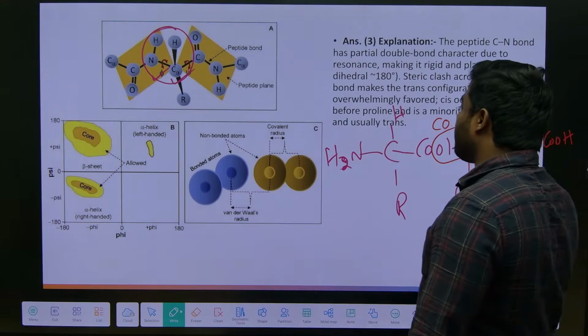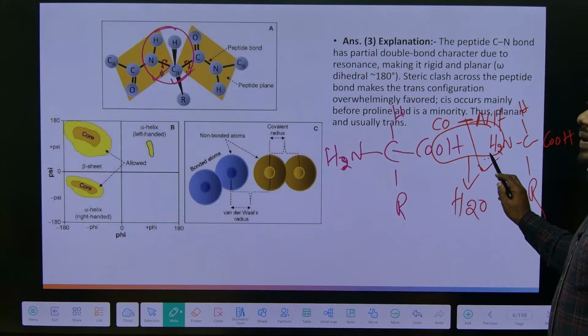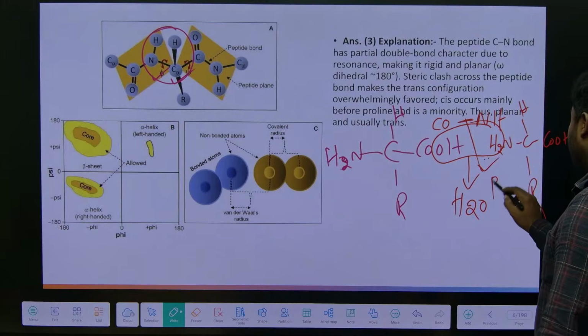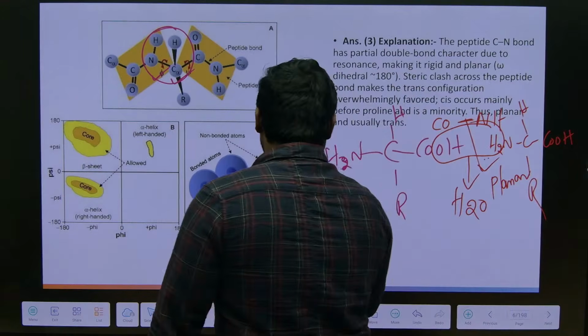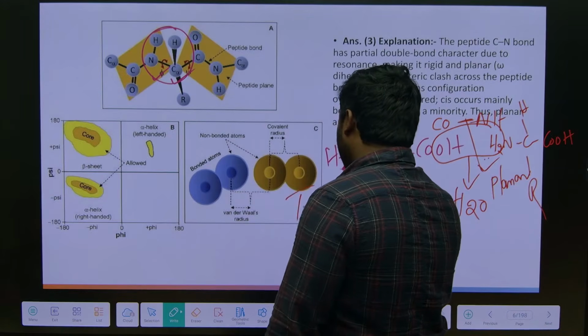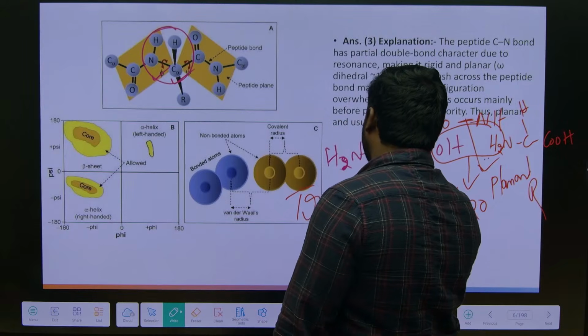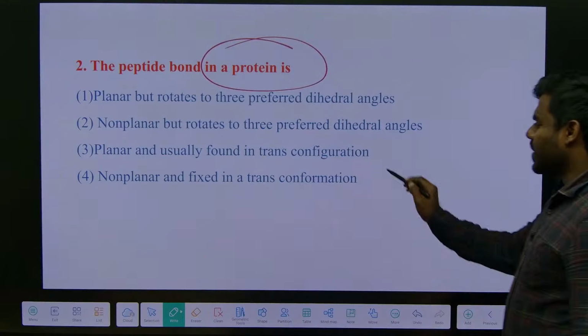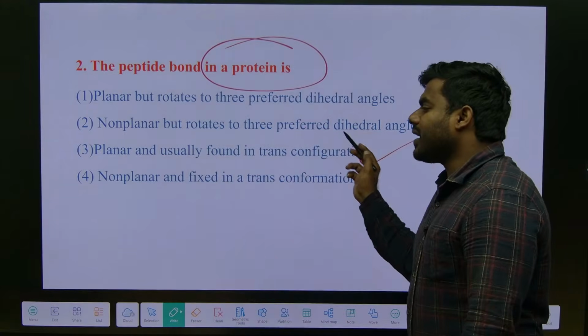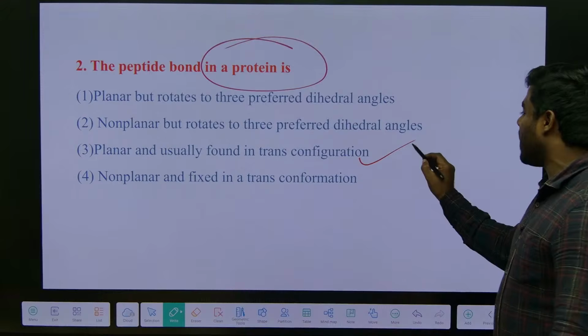Always remember friends, peptide bonds are always planar. And most important, every student has to remember all the peptide bonds exhibit what conformation? Trans conformation only. And why can they not exhibit the cis configuration?